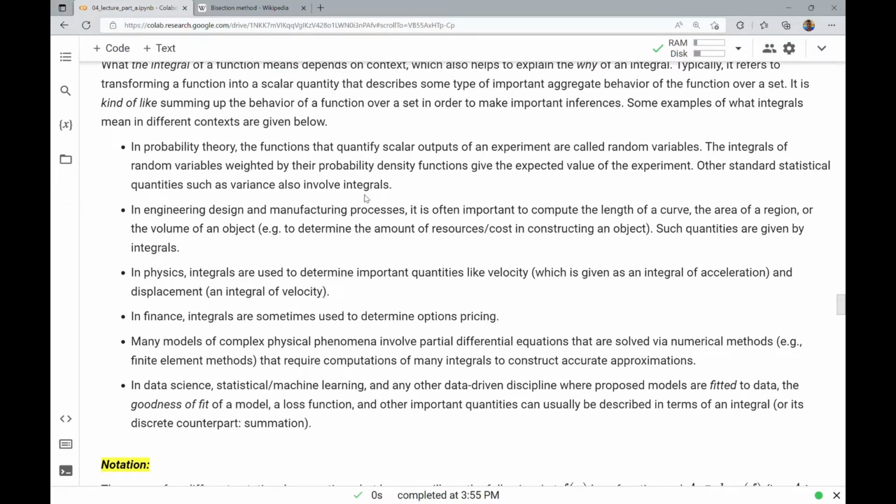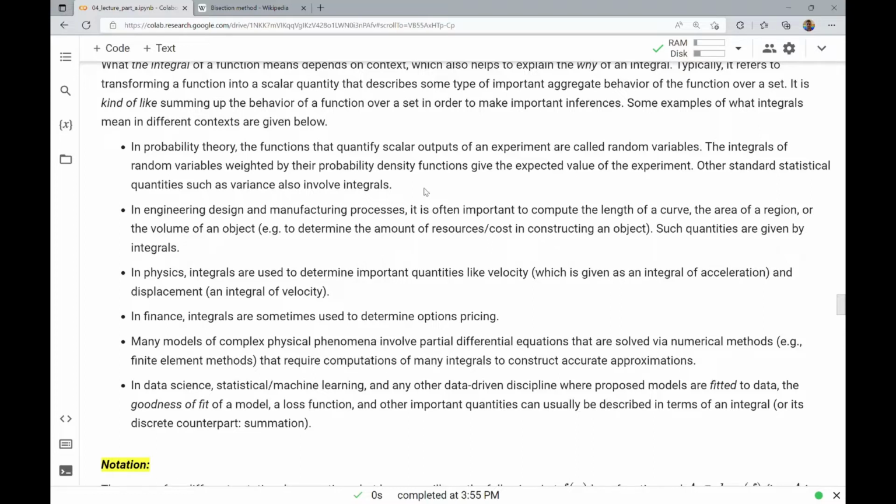In probability theory, the functions that quantify scalar outputs of an experiment are called random variables. The integrals of random variables, weighted by their probability density functions, give the expected value of the experiment. Other standard statistical quantities, such as variance, also involve integrals. In engineering, design, and manufacturing processes, it is often important to compute the length of a curve, the area of a region, or the volume of an object. For example, to determine the amount of resources or cost in constructing an object. Such quantities are given by integrals.